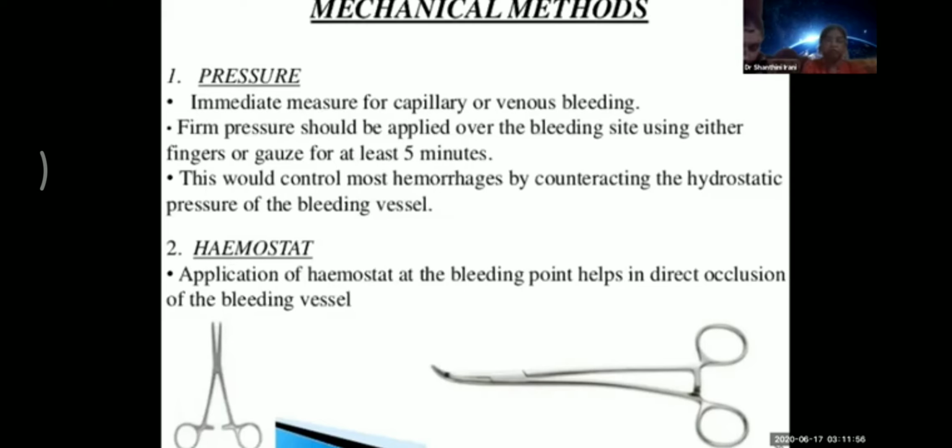Use of hemostat. Application of hemostat at the bleeding point helps in direct occlusion of the bleeding vessel. Next.